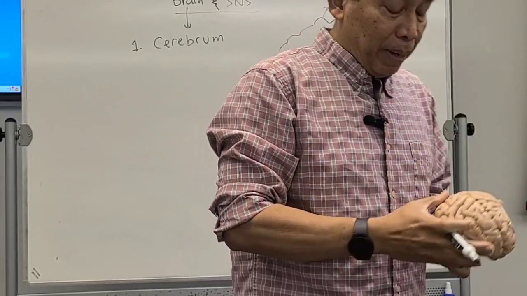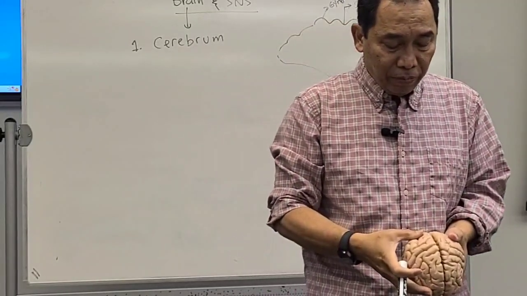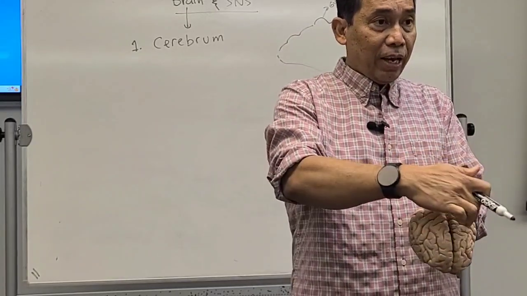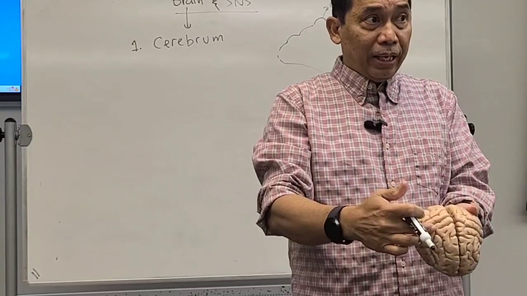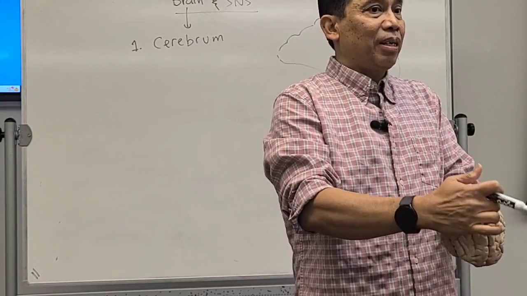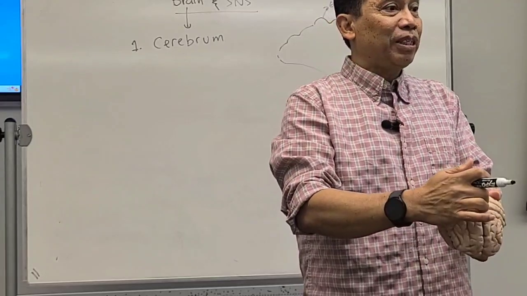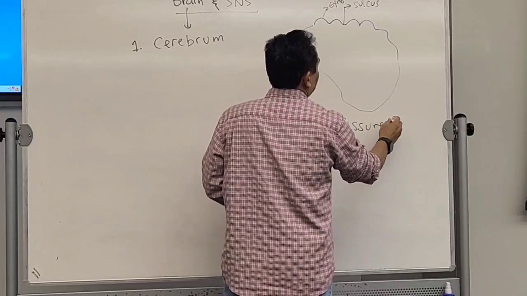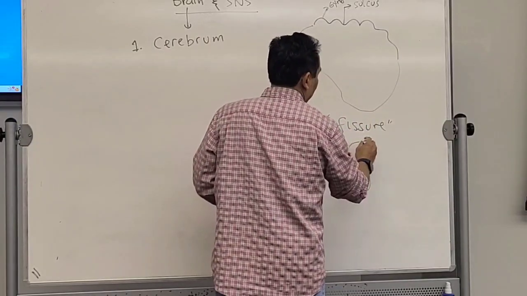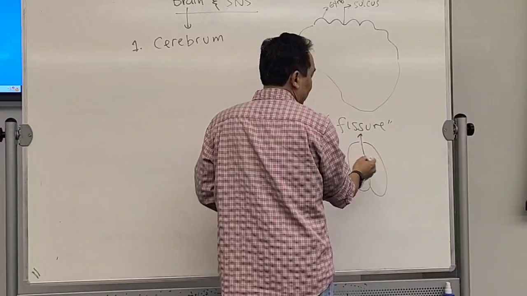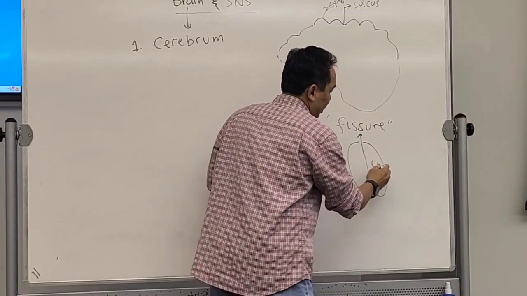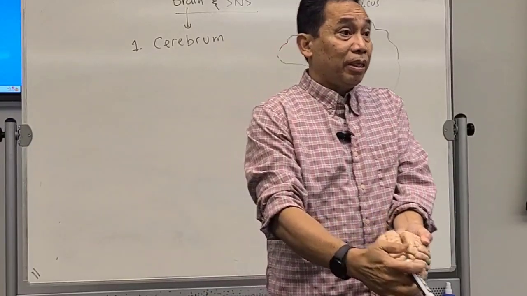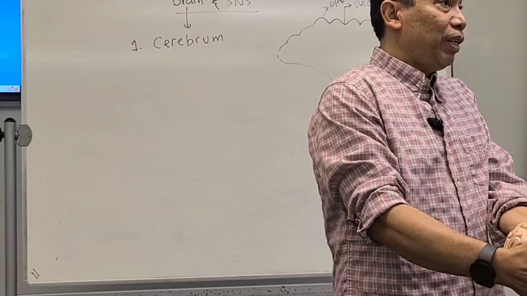Now, the cerebrum is also divided into two, what we call the hemispheres. The hemispheres, left and right, are divided by a deeper sulcus. The deeper sulcus is called fissurae. So if this is from the front, then you see this is the left brain and this is the right brain. It's divided by this deeper sulcus, which has a special name, the fissurae.